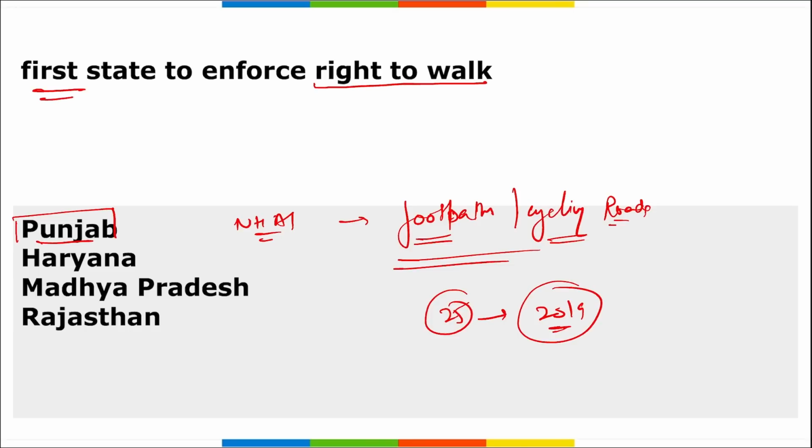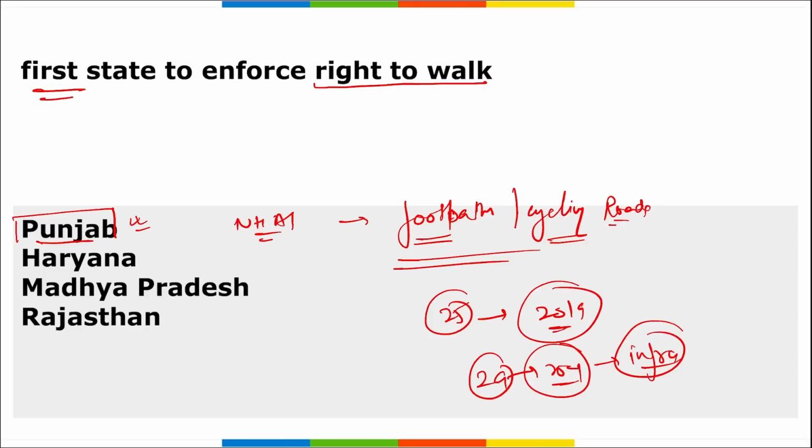This number rose to almost 29,000 in 2021, which suggests that the infrastructure is not right, and we need to improve it for the safety of pedestrians. So Punjab became the first state to enforce the right to walk, and they have notified all the agencies under which the roads come